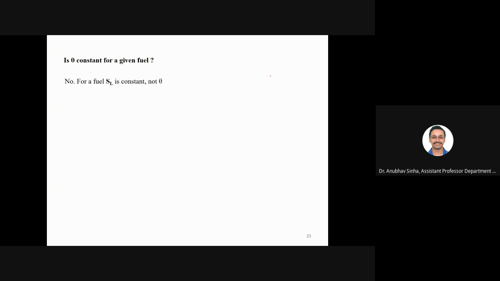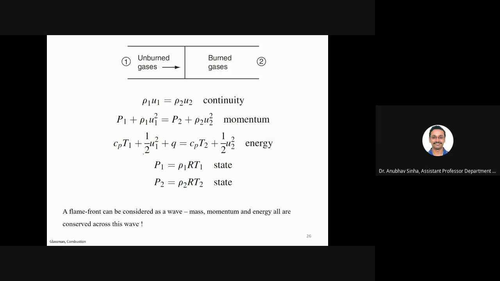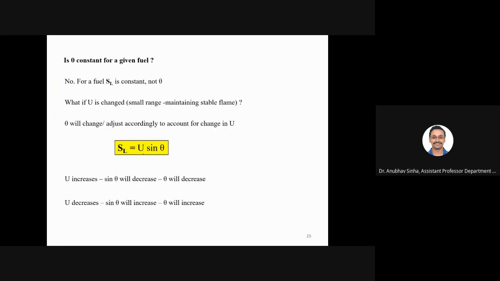So that's what I just mentioned, that theta is not constant. Constant is SL. If you change u within some small range, then theta will adjust accordingly, and basically the flame will be held stable. This is fine up to here.